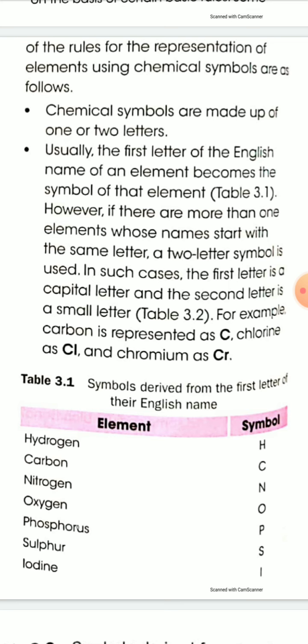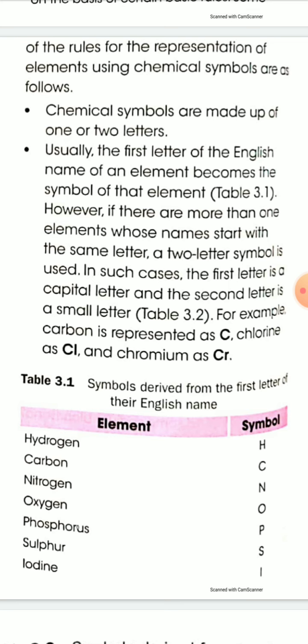Let's see table number 3.2. For example, carbon, chlorine, and chromium all start with C, but the symbol of carbon is only C, and in the case of chlorine and chromium, two-letter symbols are used. The symbol of chlorine is Cl, capital C, small l, and the symbol of chromium is Cr, capital C and small r.